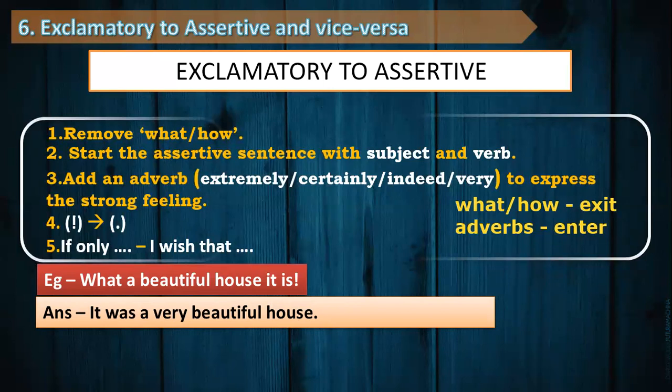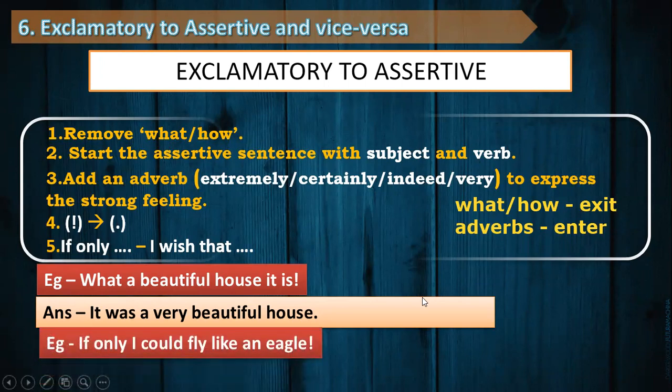Isn't it easy? Now in this case, I'm going to introduce one more, that is the third pattern of exclamatory to assertive change. That is, if only changes to I wish, and I wish changes to if only. So here we have another statement coming up, that is, if only I could fly like an eagle. Now here we are not supposed to use what or how, or remove any adverbs in this case.